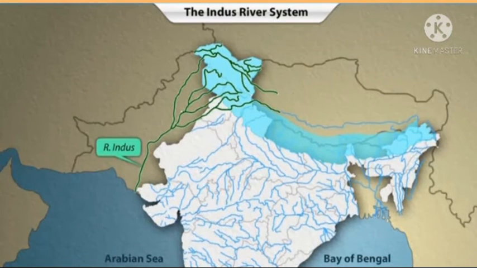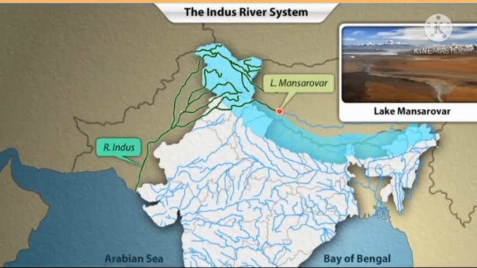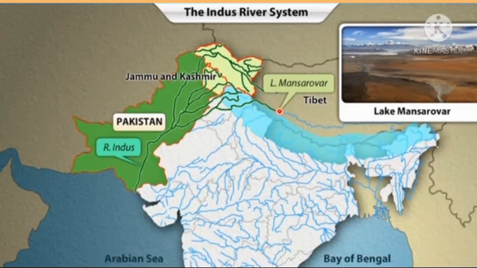The Indus River system originates from Mansarovar in Tibet, flows westward, and enters India through Jammu and Kashmir. It then flows through Pakistan and drains into the Arabian Sea.